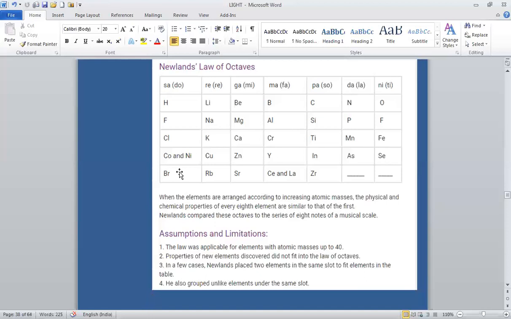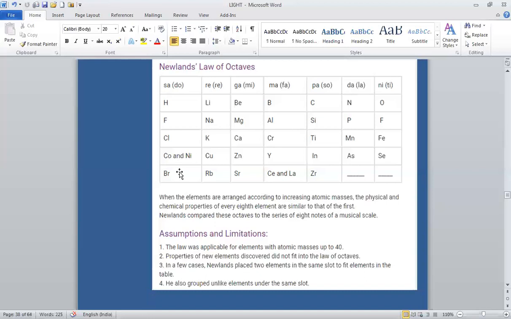So this also failed. What were the limitations of Newlands' law? The law of octaves worked well with lighter elements only, up to calcium; after calcium, every 8th element did not possess properties similar to the first. With the discovery of noble gases, the properties of 8th elements were no longer similar to the first. It was assumed by Newlands that only 56 elements existed in nature and no more would be discovered. But later on, new elements were discovered whose properties did not fit into the law of octaves.